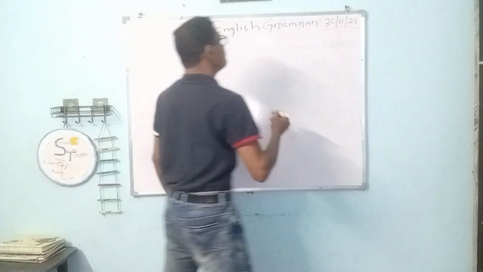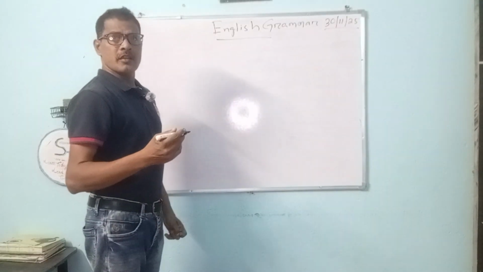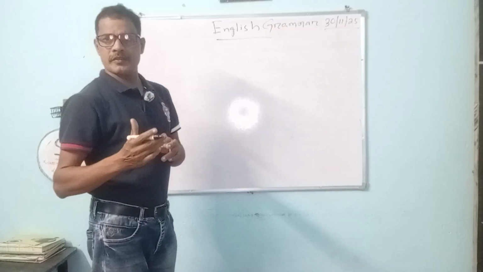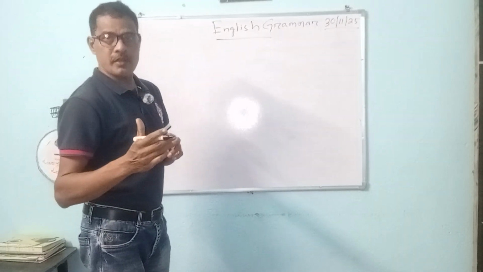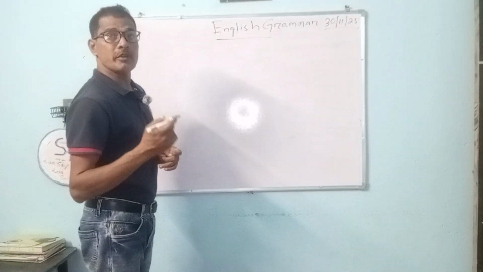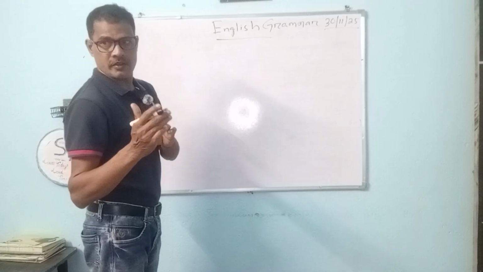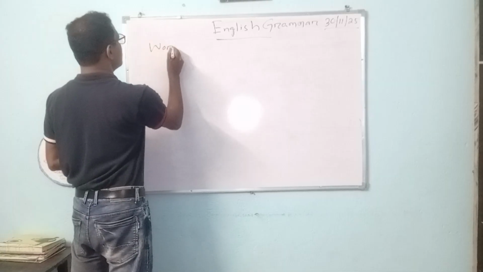English grammar 25. Okay. So what is grammar? Grammar tells about the words, sentences, or the function of words, etc. And what is a word? A word is a combination of letters which has a certain sense or meaning. Okay. For example, if we write, what is a word?